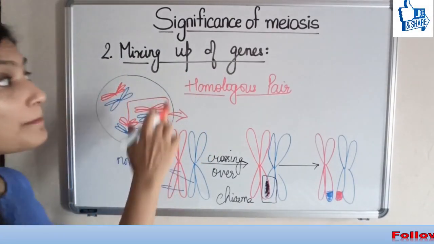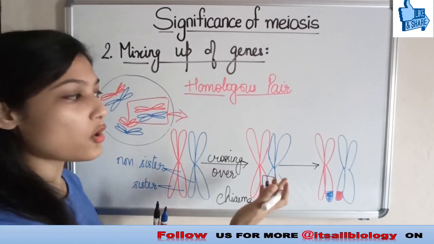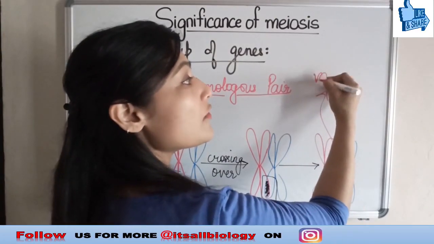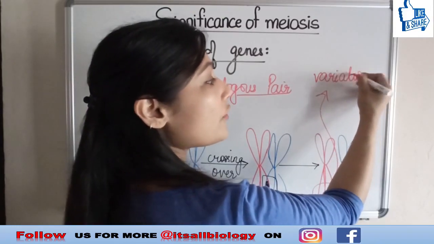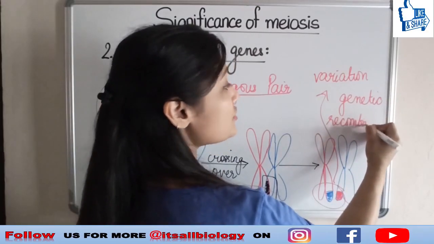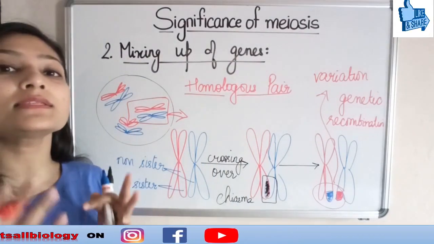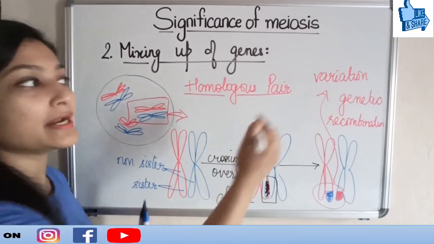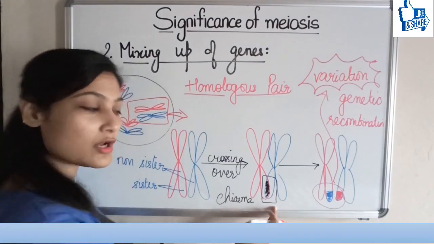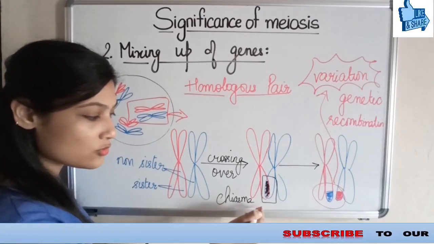This is how mixing up of genes takes place between parent 1 and parent 2 of a homologous pair, and this mixing up results in variation, or we can say genetic recombination, which is another significance of meiosis. This is why meiosis is important in creating variation between individuals, which is a result of crossing over taking place at the non-sister chromatid sites known as chiasma.